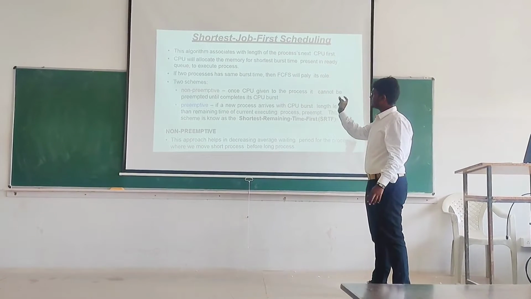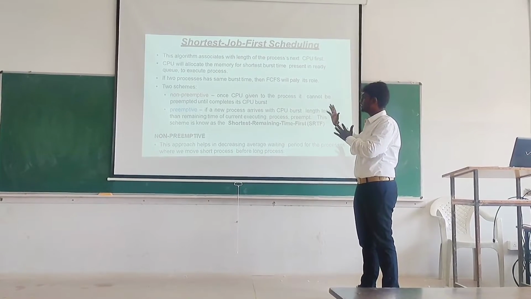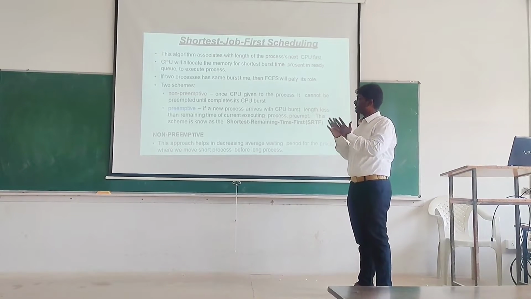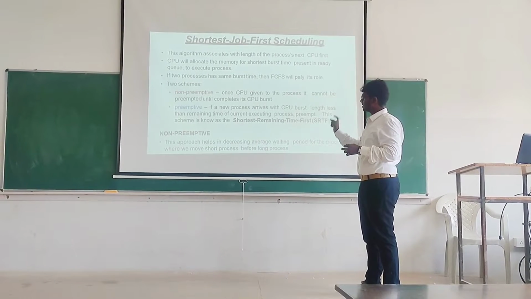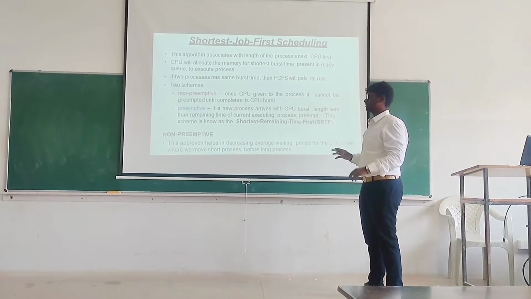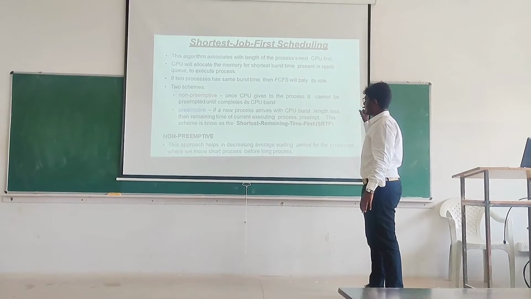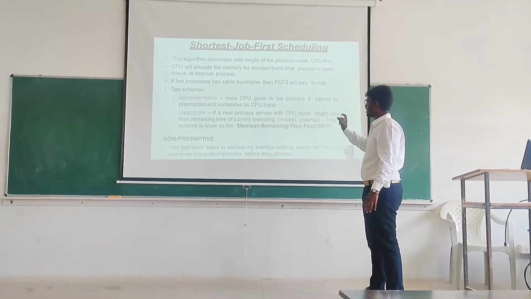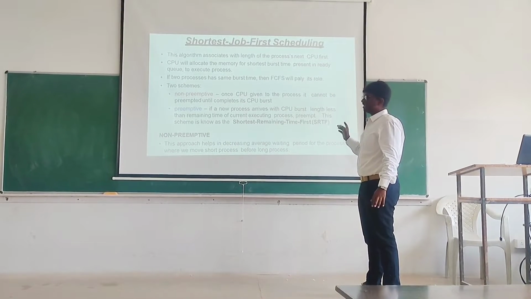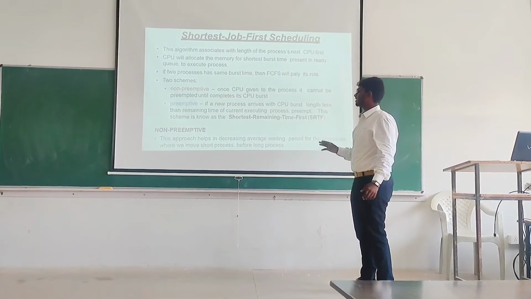In non-preemptive, once the CPU is given to the process, it cannot be preempted until it completes its CPU burst. Like we saw in FCFS, the process cannot be terminated until it's done. So as long as there is a CPU burst, the process will remain associated with the OS. The next scheme is preemptive. If a new process arrives with a CPU burst length less than the remaining time of the currently executing process, preemption will happen. This scheme is also known as shortest remaining time first. I will show you this with an example, and non-preemptive we will see in detail.